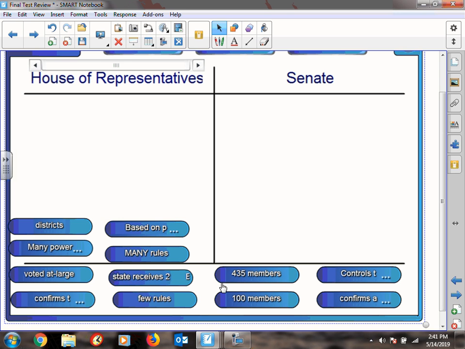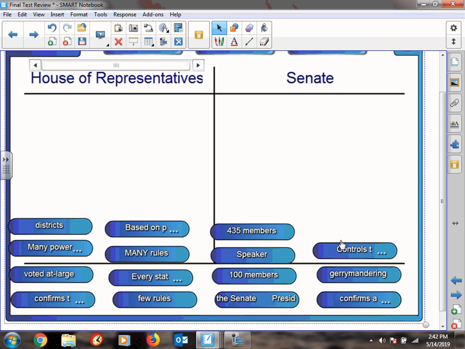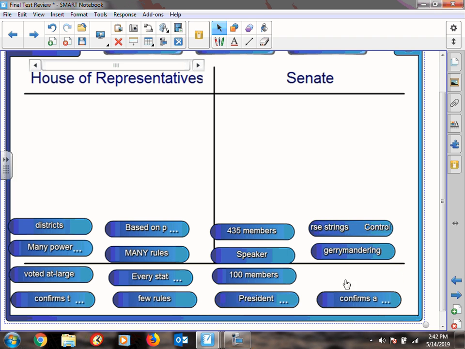Every state has 2, few rules, 435. This chamber has a speaker. There's 100 members. President of the Senate is the vice president, controls the purse strings. Gerrymandering, which remember is drawing district lines according to party line, confirms appointments and filibusters.